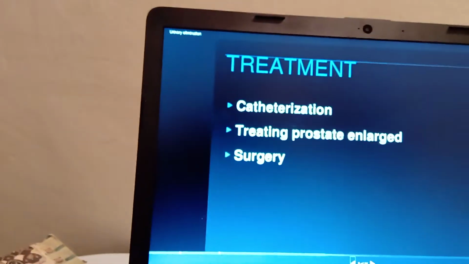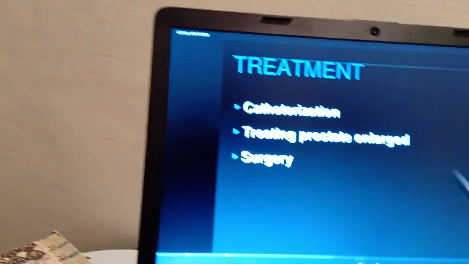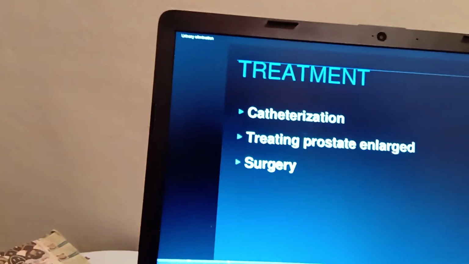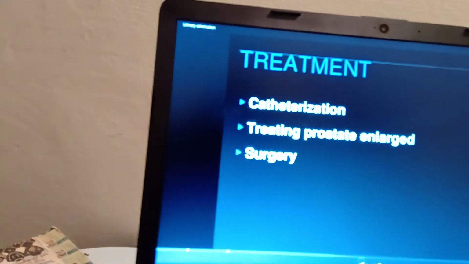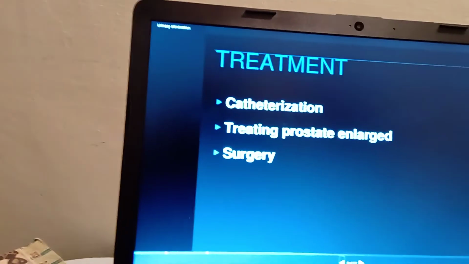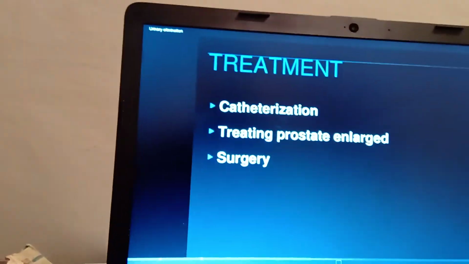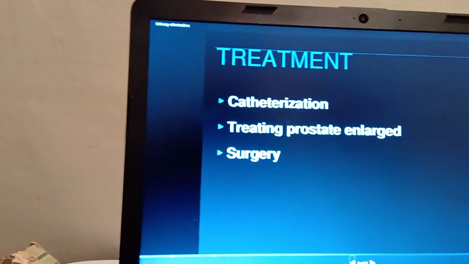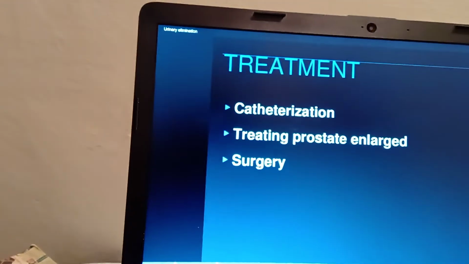urinary retention. And what treatment are you going to give? Catheterization is very important, because at a time the person is not able to empty the bladder, so drop by drop the person is going to empty the bladder, and treating the prostate enlargement.